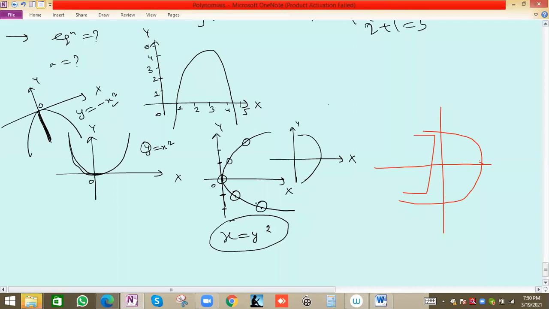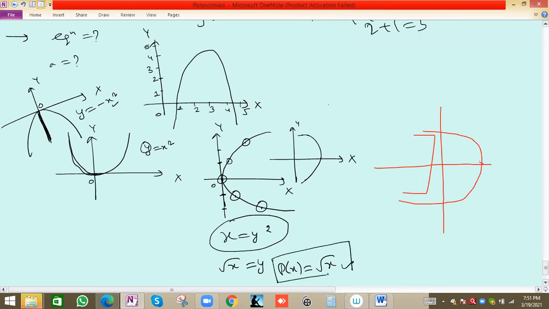This is also a parabola but opening in the positive x direction. This we can write, otherwise we can write y equal to root x. y equal to root x is also fine. Yes, sir, x is equal to y square. This is not discussed in this chapter because y is basically a polynomial p(x). The polynomial p(x) is root x, so a fractional power of x will come. We don't have a fractional power of x. That's why, now we have one rule also: a fractional power of x will not be taken.